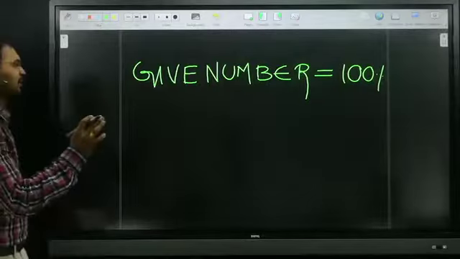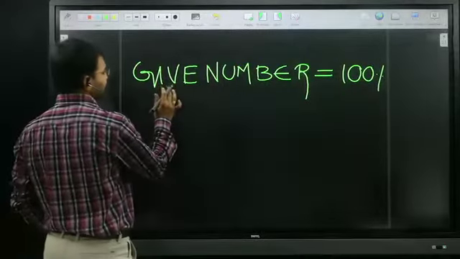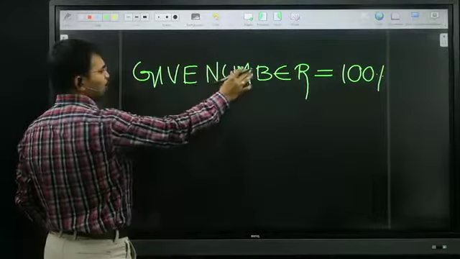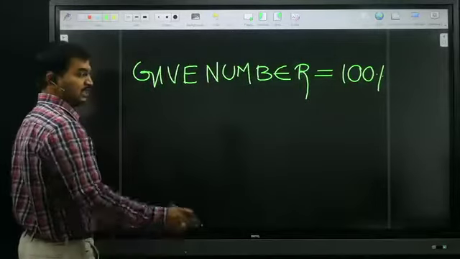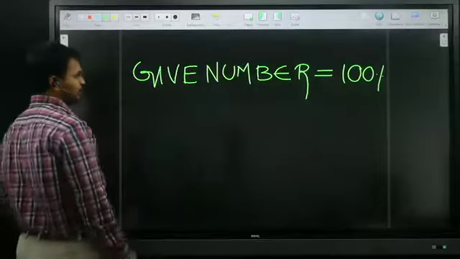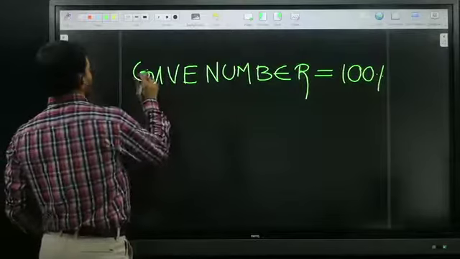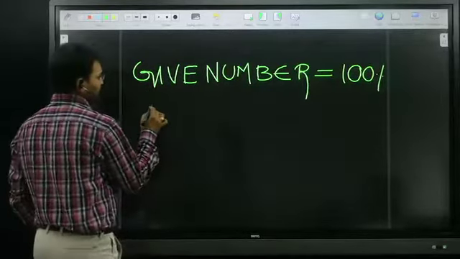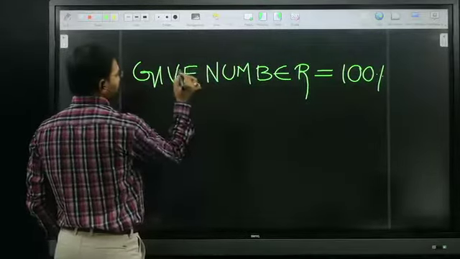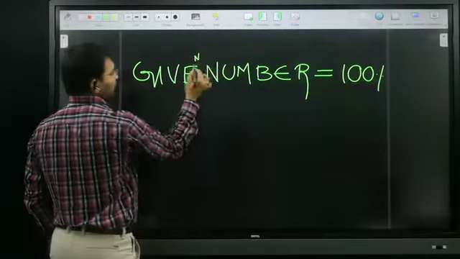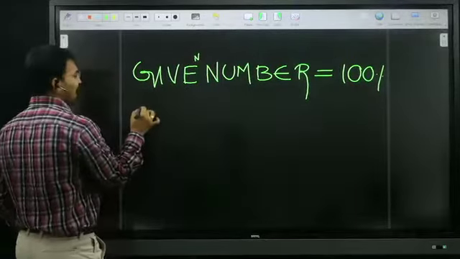Whatever number they given, I'm going to assume as 100%. And one more thing. Given number. Next, fraction denominator.